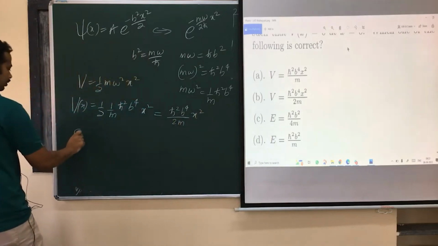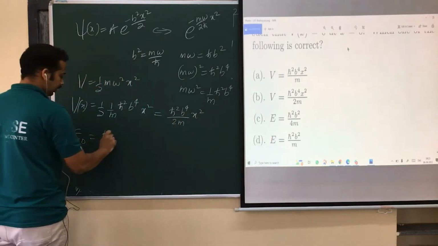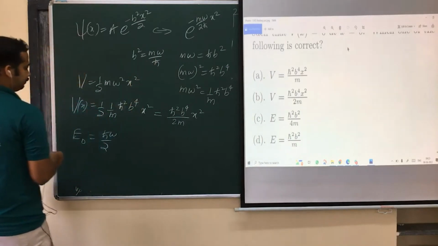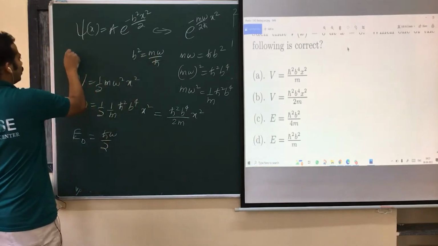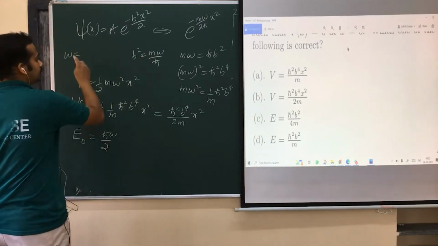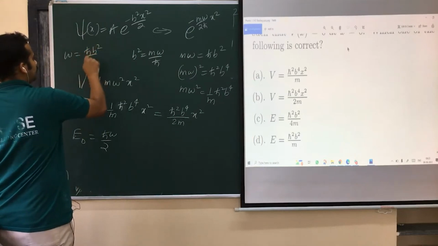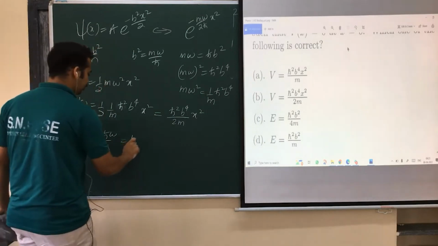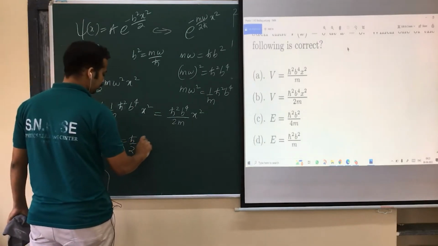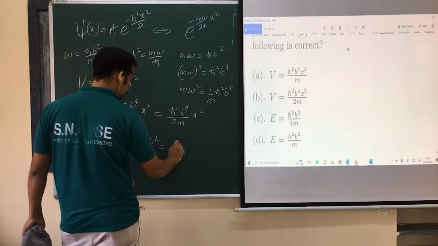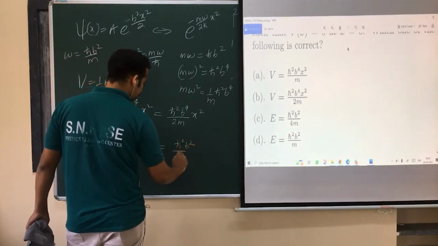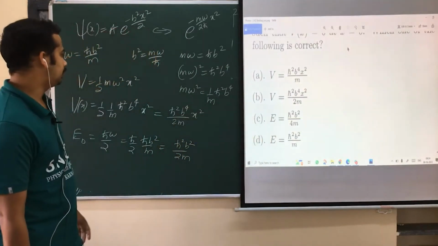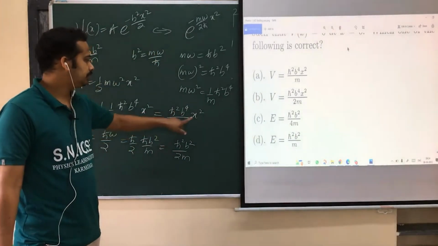So your ground state energy, am I right? E naught is h bar omega by 2. So how do you get h bar omega here? Better to solve it for omega. Omega is equal to h bar b square by m, isn't it? So it's equal to h bar by 2 times omega, that's equal to h bar square b square by 2m. H bar square b square by 2m you have for energy, and h bar square b power 4 by 2m into x square you have for the potential. Option B.